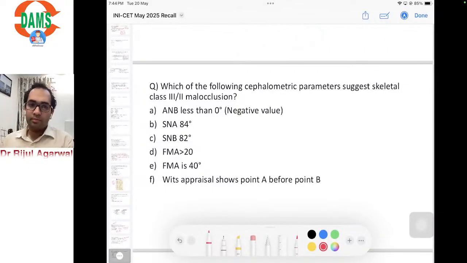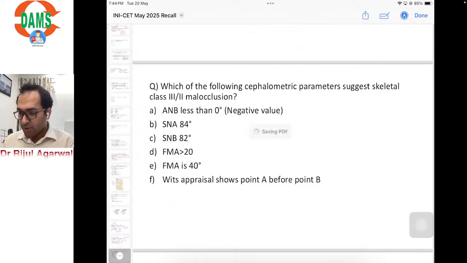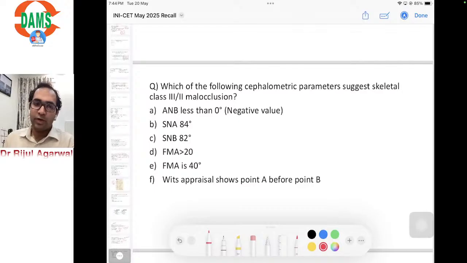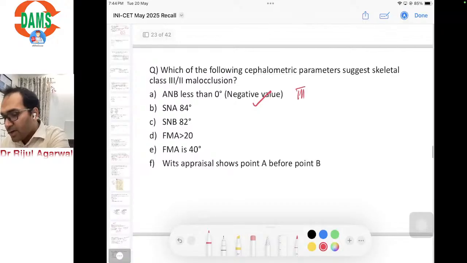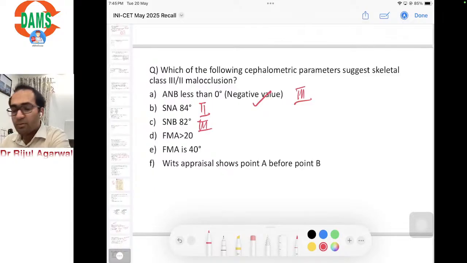Next question, again a multiple answer type question, and again a question in which I got two varieties of questions. Some said which of the following cephalometric parameters suggests skeletal class 3, some said it was skeletal class 2 malocclusion. So we'll discuss both. If skeletal class 3 came, then A and B less than 0 or negative is the correct one. SNA 84 is a skeletal class 3 feature. SNA 84, this is a skeletal class 2 feature. SNB 82 is a skeletal class 3 feature.